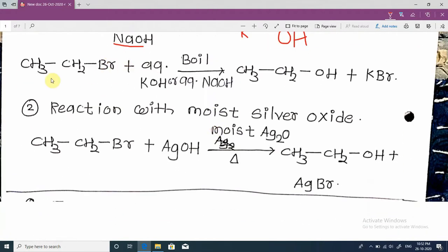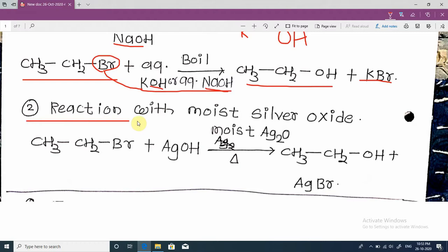Next, ethyl bromide. When boiled with aqueous KOH or aqueous NaOH, by the same mechanism, this bromine is replaced by the hydroxy group, the OH minus of KOH or the OH minus of sodium hydroxide, and we get the formation of ethyl alcohol and potassium bromide, KBr, from this K and this Br.